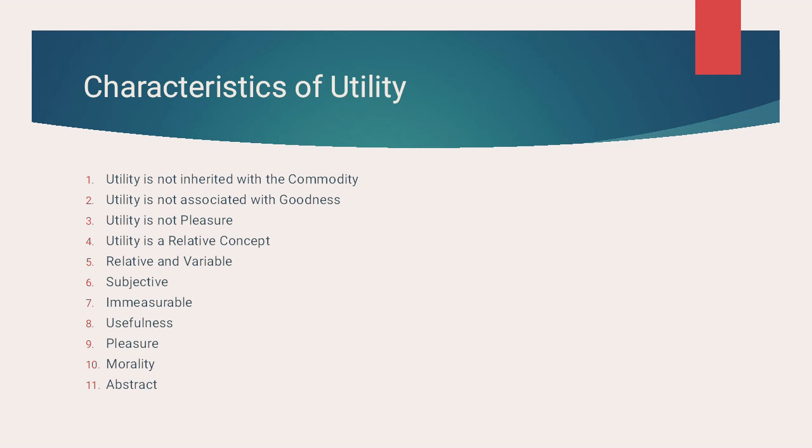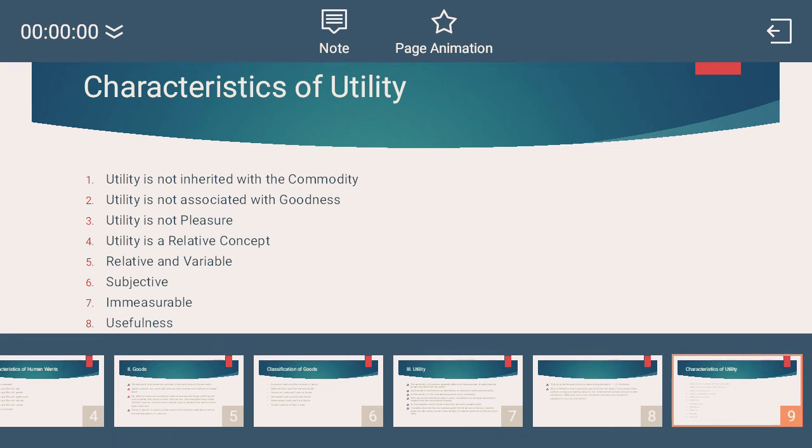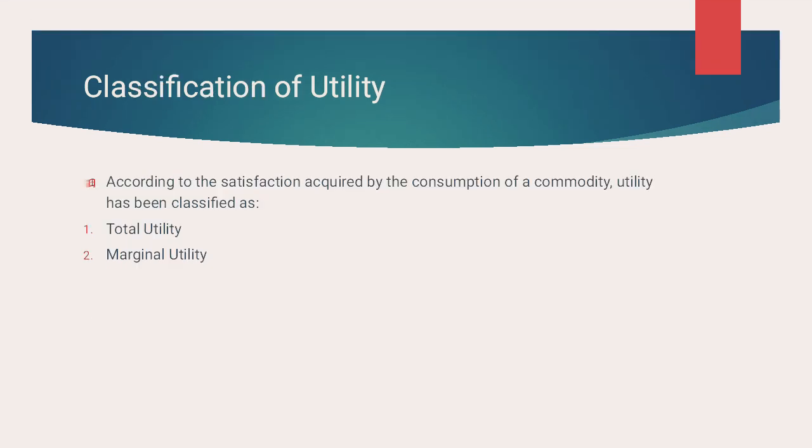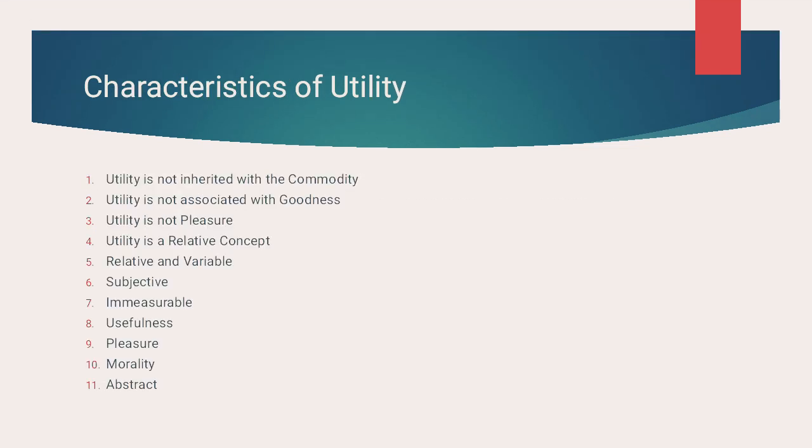Seventh point, immeasurable. Utility is not measurable. Utility cannot be measured in any measuring instrument. Hence, it cannot be added or subtracted.